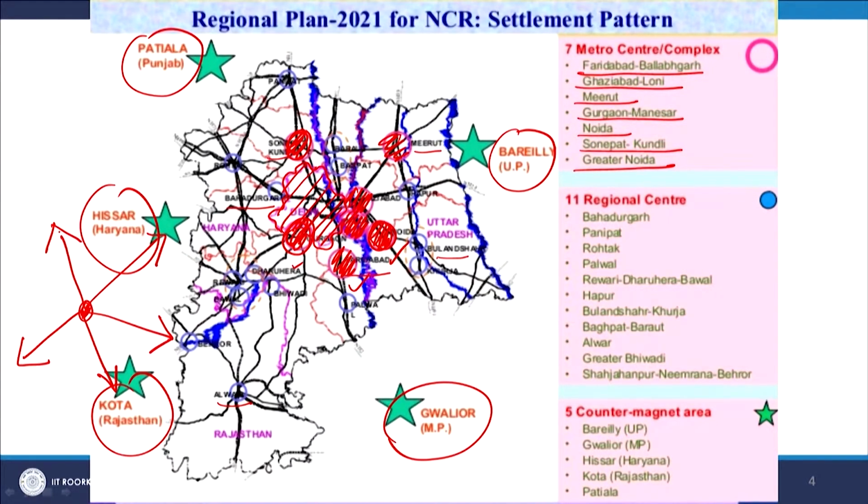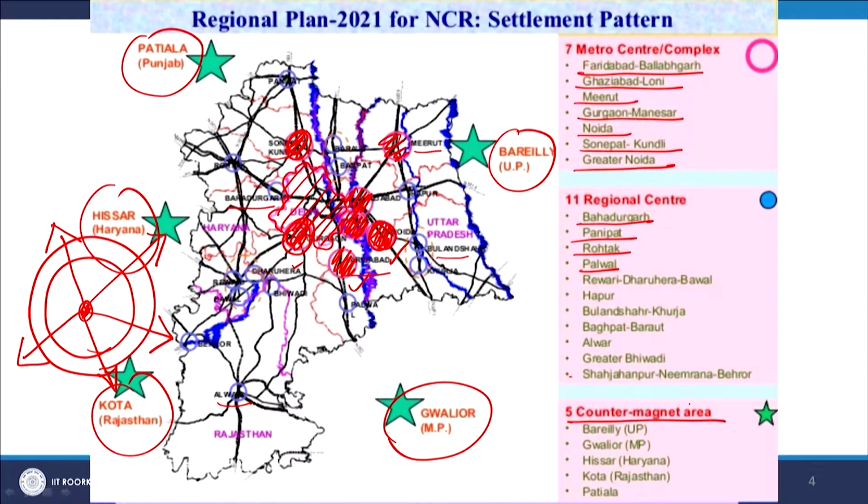And if the growth is in radial fashion, there will be a requirement of a circular, concentric road network, which is there in Delhi and around it. And then you can see also the regional centers on the right hand side, like Bahadurgarh, Panipat, Rohtak, Palwal, as I have discussed, various regional centers which are beyond the cities of this region, in the other districts, and there are a few counter magnet areas.